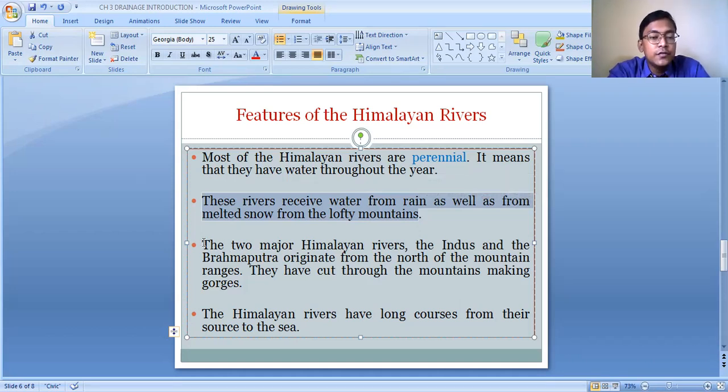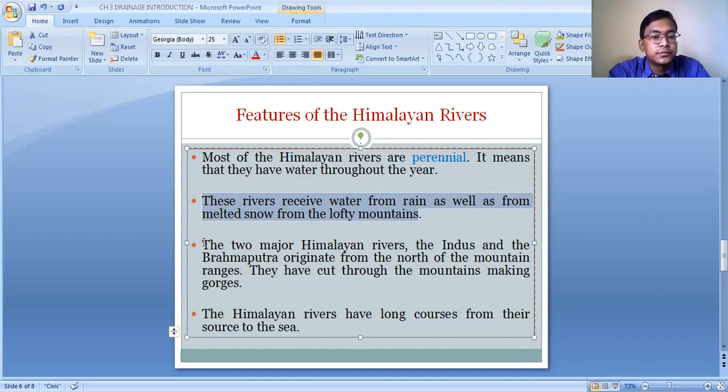Out of these three rivers, the Indus and the Brahmaputra originate from the northern part of the Himalayas. We are located in the southern part of the Himalayas, and the Indus and the Brahmaputra originate from the other side, that is, from the Tibetan plateau region. After originating there, they entered India by causing a lot of erosional activity. They have cut through the mountains and formed the gorges and the valleys.